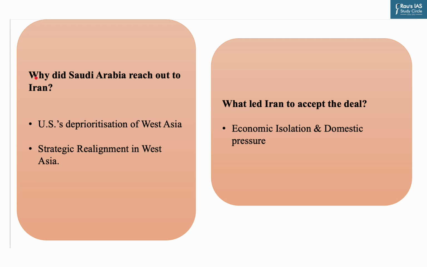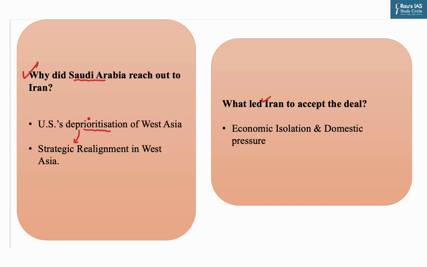Now the next question which the author dwells upon is, why did Saudi Arabia and Iran accept a deal? So first let's discuss why Saudi Arabia reached out to Iran. According to the author, there are two reasons behind this development. First is the US deprioritization of West Asia, and due to this, the strategic realignment which is going on in West Asia has been another cause why Saudi Arabia reached out to Iran.